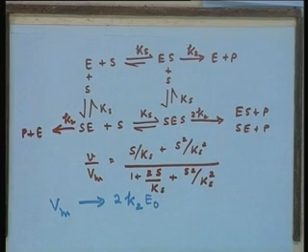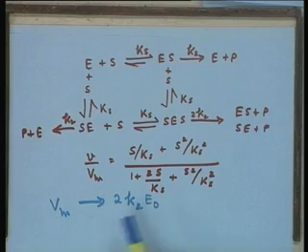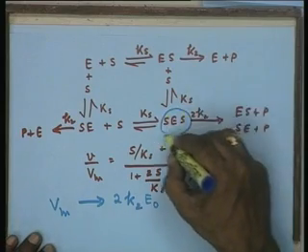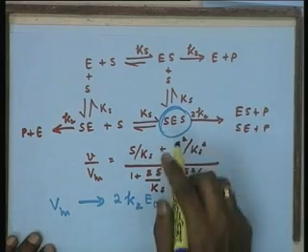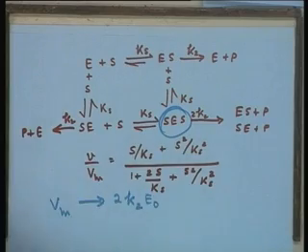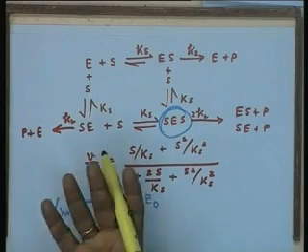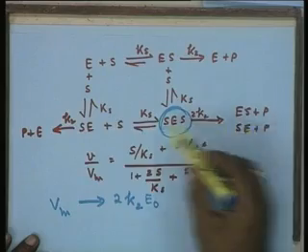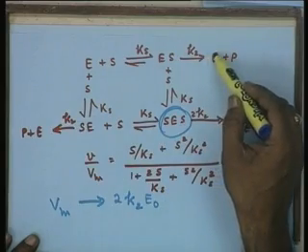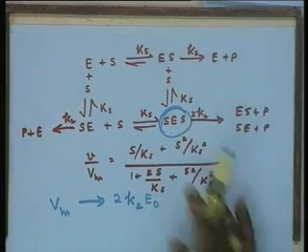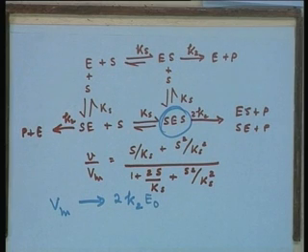Can't SES lead to formation of 2 products in one enzyme, E plus 2P? Eventually it will lead to that, yes. That is why we are saying Vm is 2 K2 E naught. Suppose the whole of the enzyme is in the SES form, both the sides totally saturated; eventually ES and SE also will lead to product formation. So, the net effect will be that SES is giving you 2 products and the free enzyme essentially, that is true.